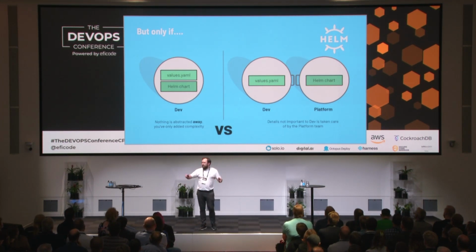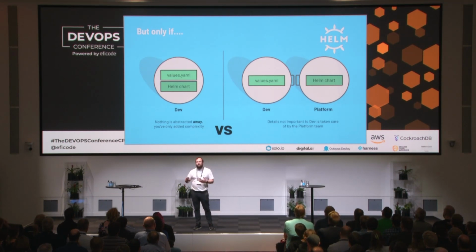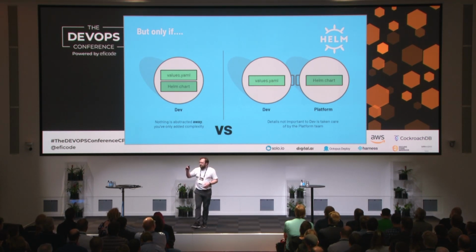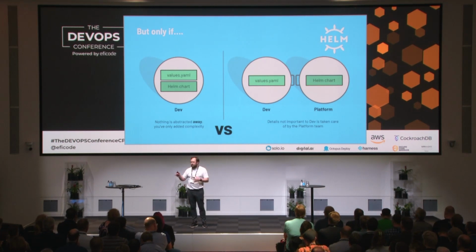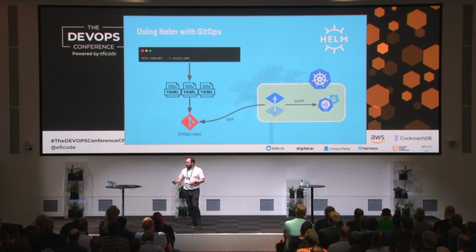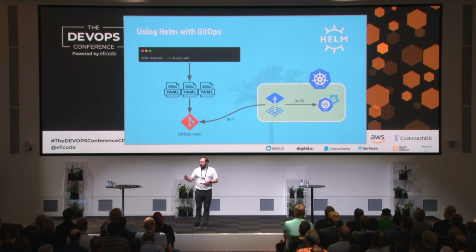If you give the developers both the Helm chart and the value file, you actually added complexity to them and mental load. So what you want to do instead is to offload complexity that's not important to the developers. And you can do that, for instance, with a platform team. It's an API. We don't use Helm at Lunar, but this is basically templating where you offload them, if you do it right. You can use Helm with GitOps, like Helm template, and put it in Git, have Flux reconcile it. Helm install is not GitOps, in my opinion.